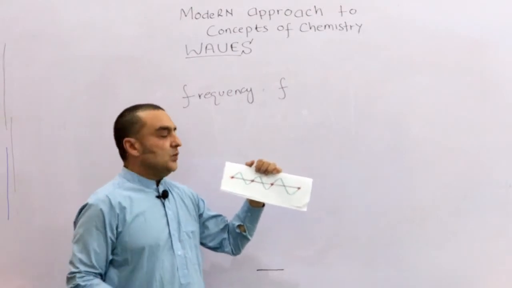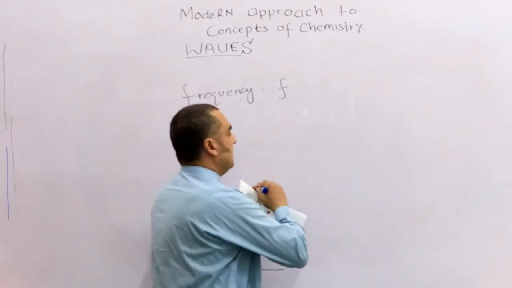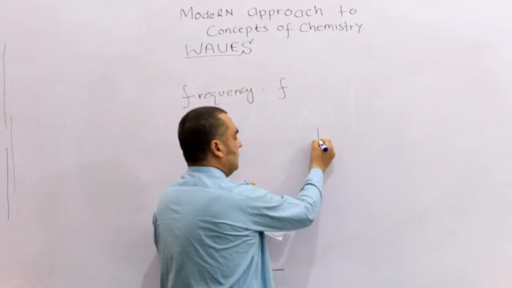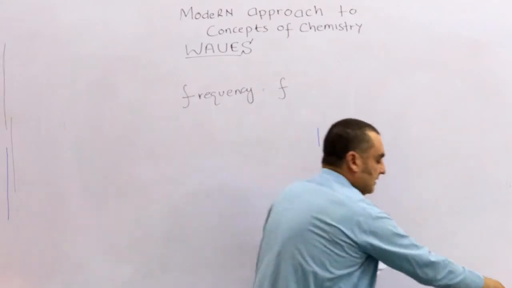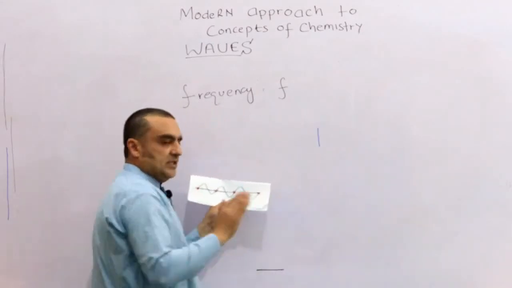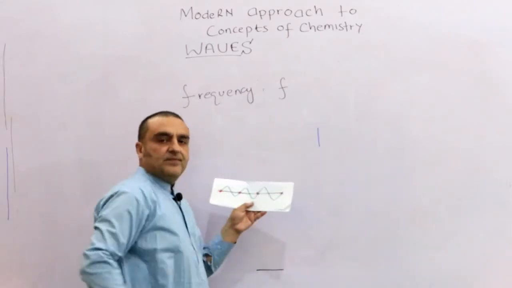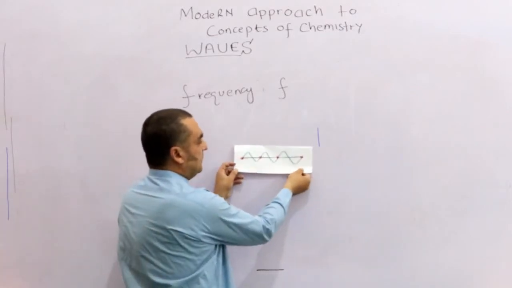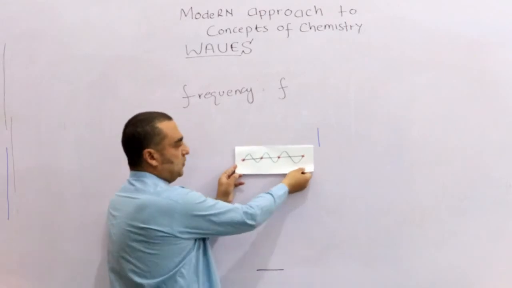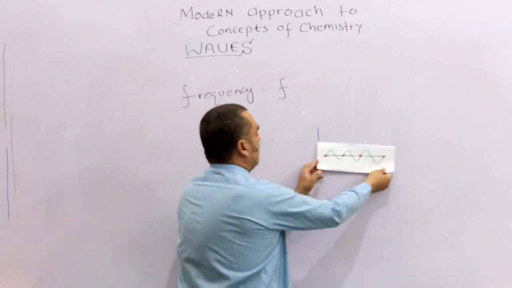So they say that if they pass through a point in 1 second. Suppose this is a point or a line, and as you know, these waves are moving like this. If they move in 1 second, suppose you have 1 second of time, and they move like this.